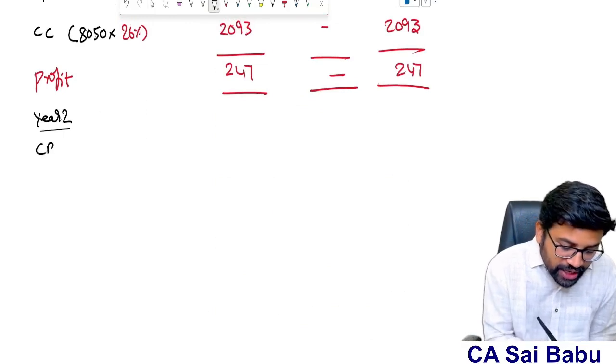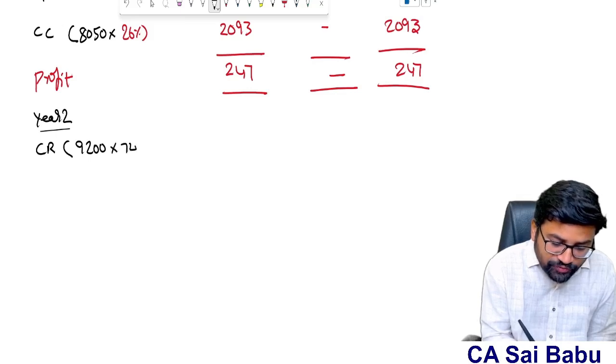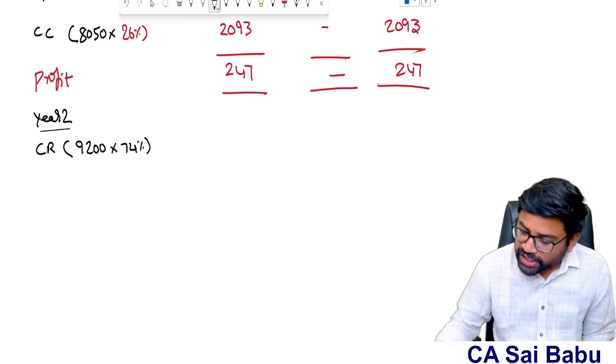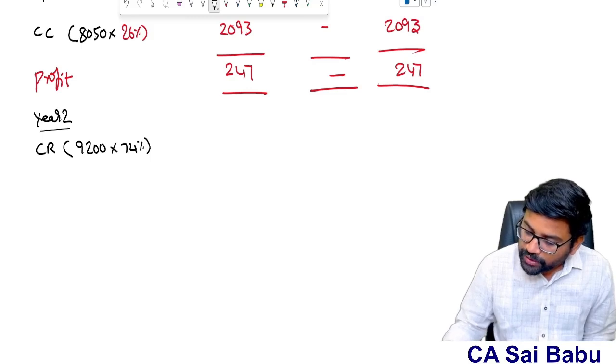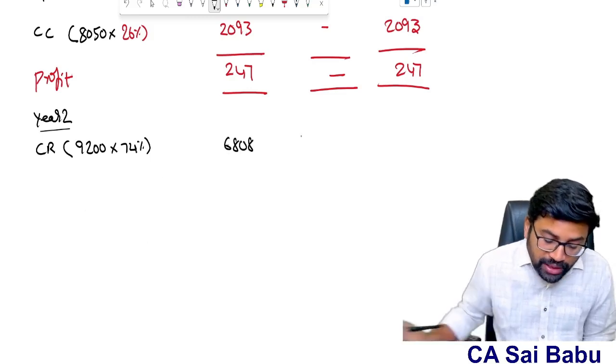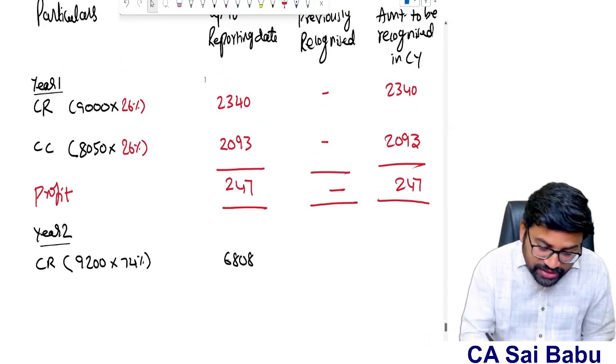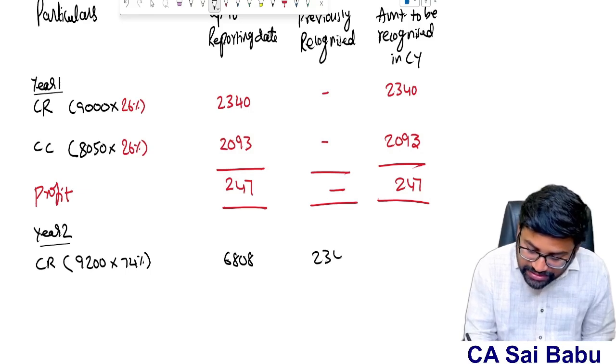See here, contract revenue 9,200 into 74%. Cumulatively up to second year, so it will be 6,808. Okay, but out of this 6,808, already first year 2,340 recognized.